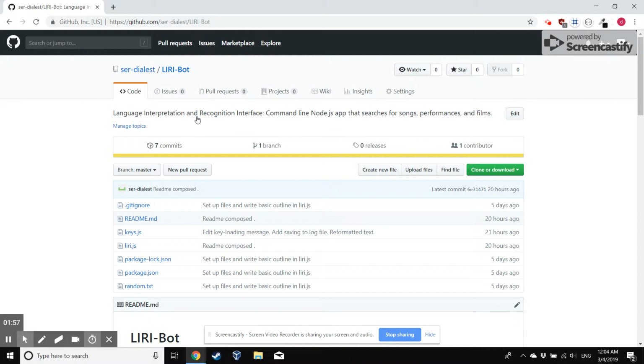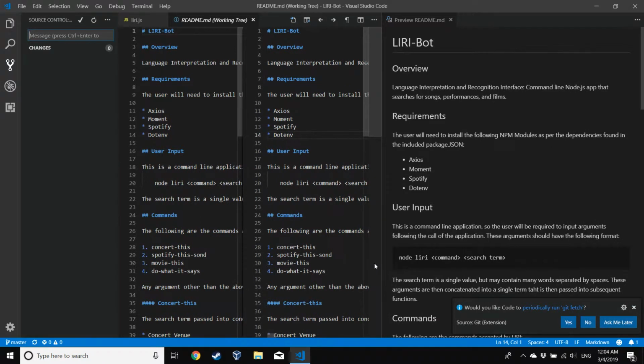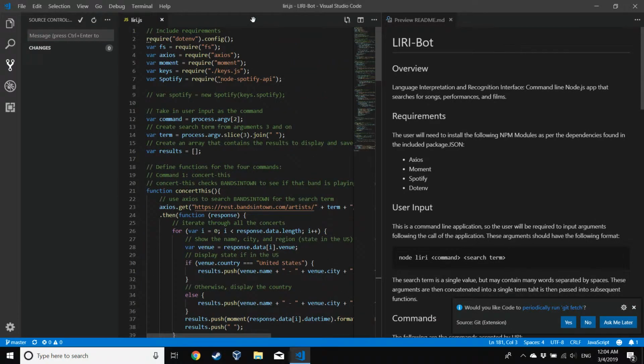For that, you just head over to my GitHub page, which you're looking at right now. My handle is Sarah Dialest here, and you can download the heck out of the LIRI-Bot repository. And once you download LIRI, and assuming you have Node, you'll be able to discover that she doesn't work. And why would you think that she would? So you need her dependencies.